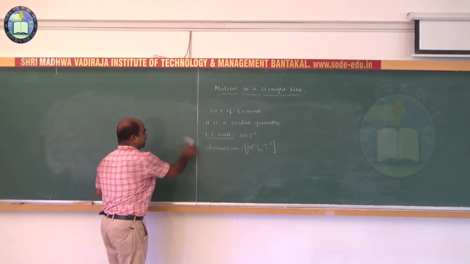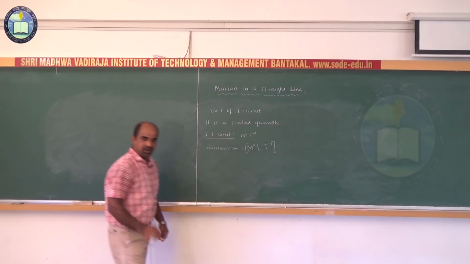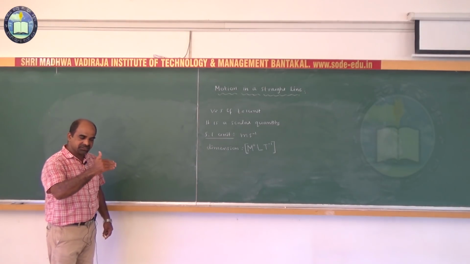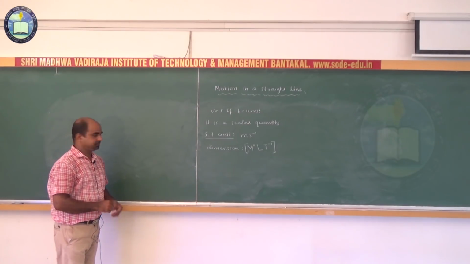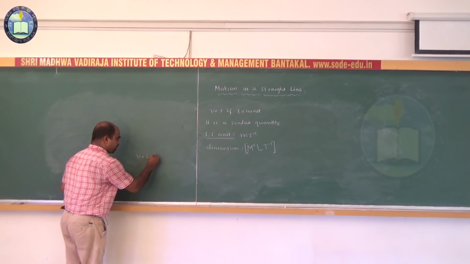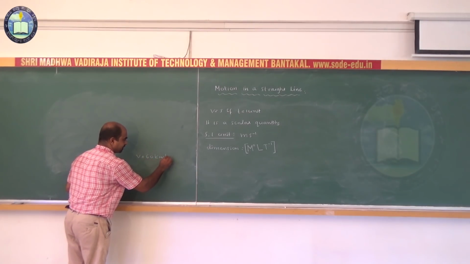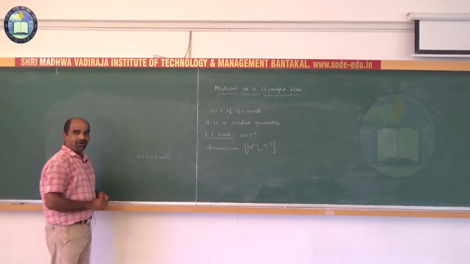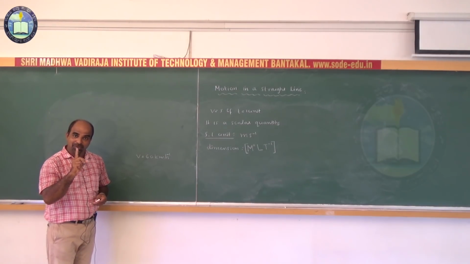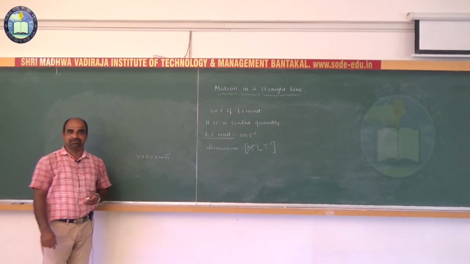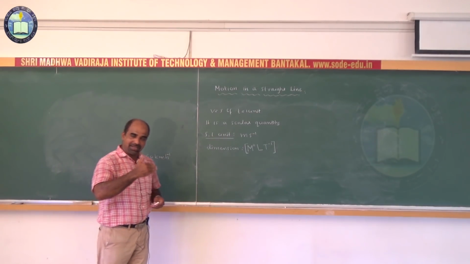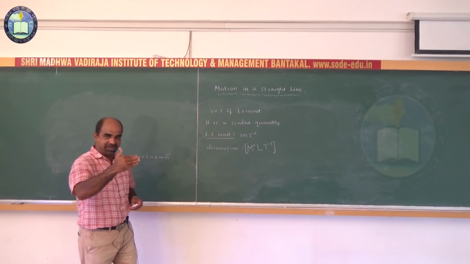Take the same example. A car traveling with a speed of 60 km per hour. What is the meaning of this? The car on average covers a distance of 1 kilometer in 1 minute.